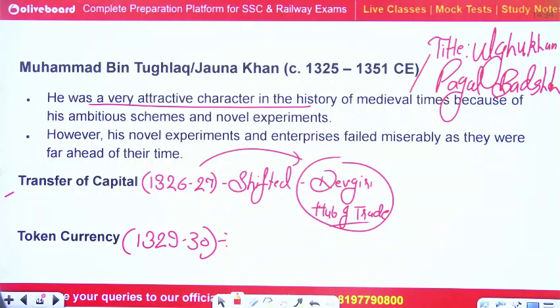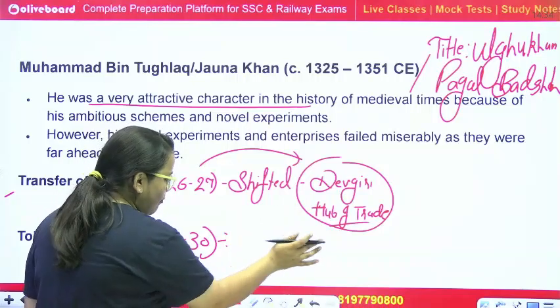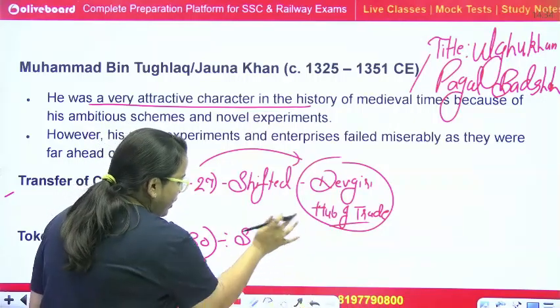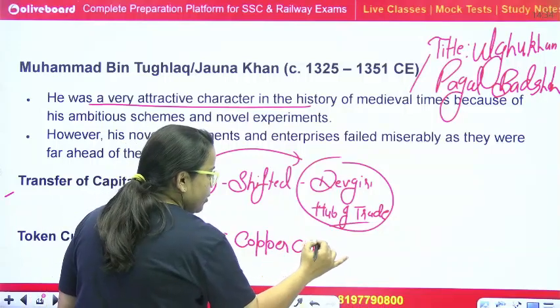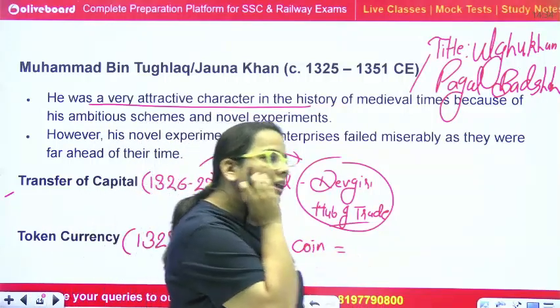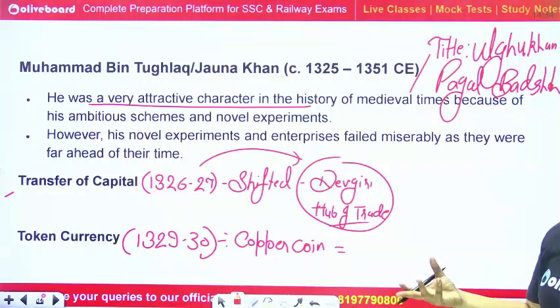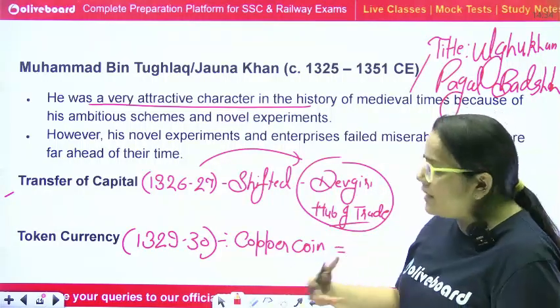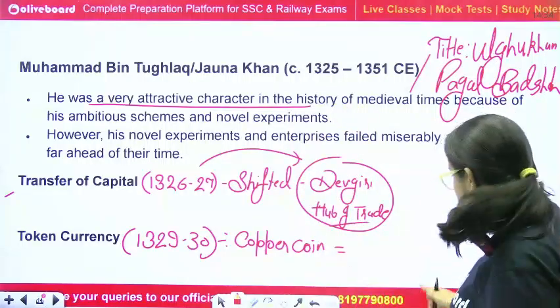Muhammad bin Tughlaq, or we can say Jauna Khan, introduced a token currency. Actually, there was a circulation. What he did, he introduced the copper coin. There was also a circulation of the silver coin in the Delhi Sultanate, because Iltutmish started the Tanka coin.